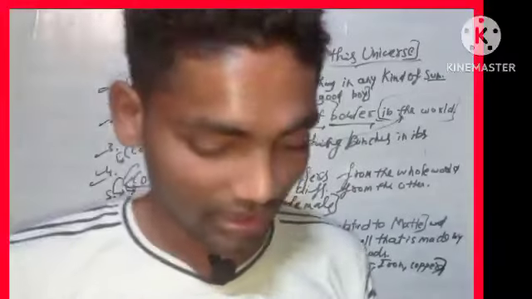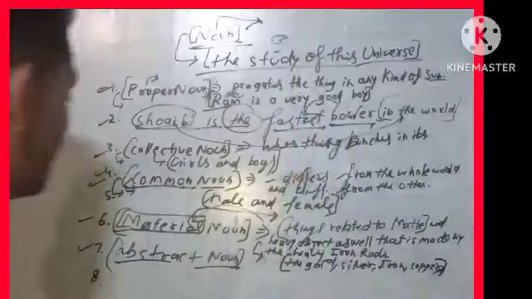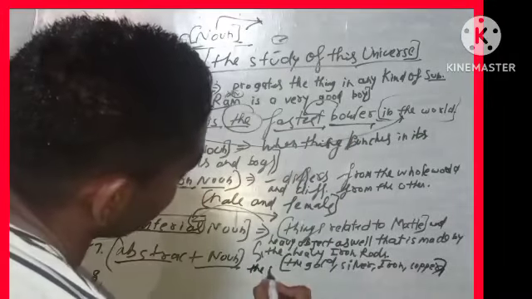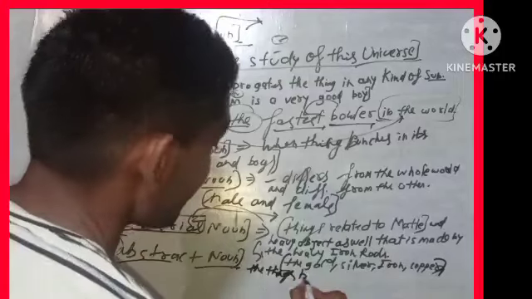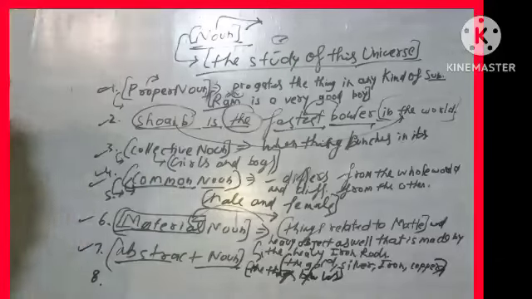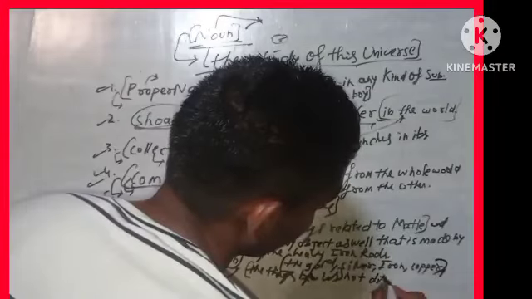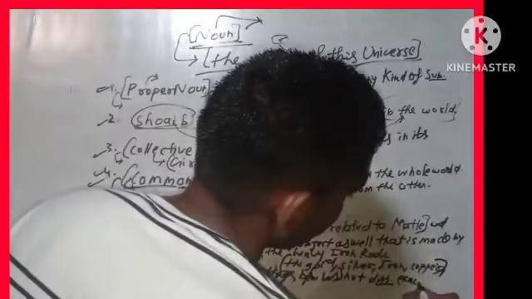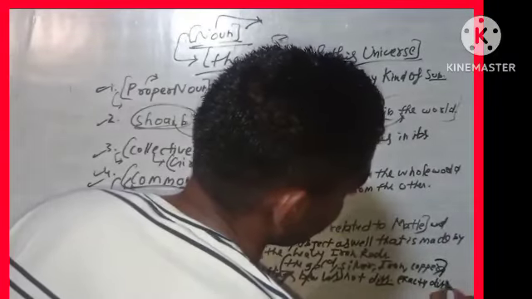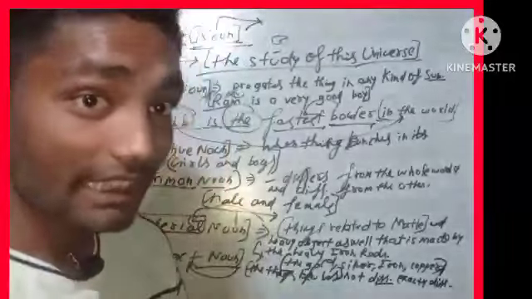So abstract noun is just about the things between us. We call it abstract noun, like despair, not despairing but exactly despair.